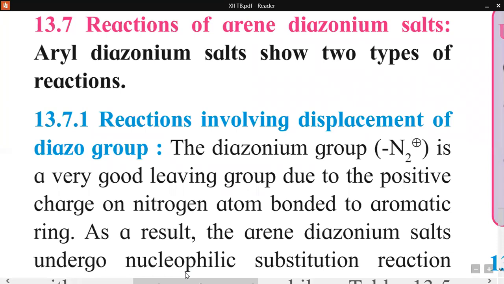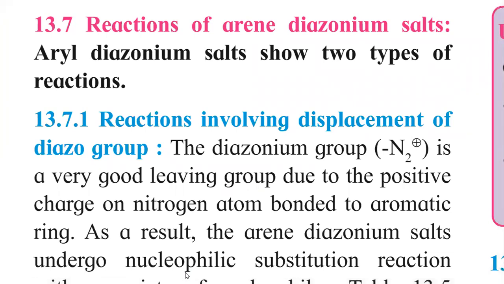Hello, students. Today we will study these reactions of arene diazonium salts. In the last lecture, we had studied what is diazonium salt.